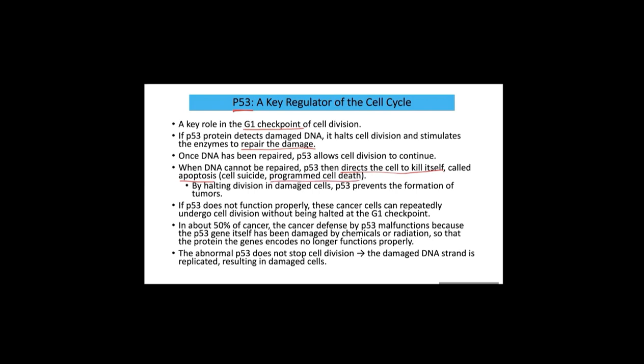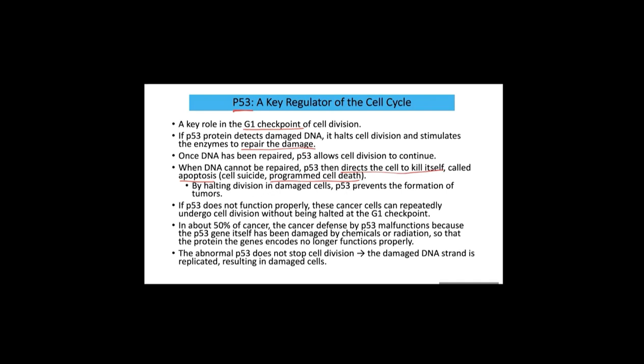So the cell is really smart. If the cell is damaged too much, and the repairing system of the cell cannot handle this damage, then P53 commands, no, we'd better not keep this cell. Let's just make this cell die. We call that apoptosis, or committing cell suicide, or programmed cell death.